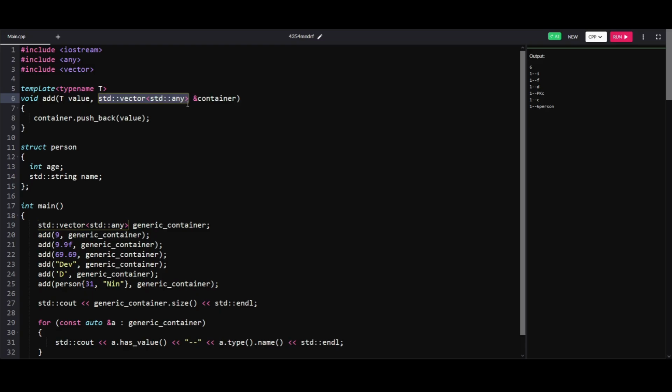One of the ways you could have used is a common interface, and you could make all your objects inherit from that interface, and then that way you can have a vector of the base class interface pointer type. So standard any definitely helps make your code much easier, and if you need to store values of different types in the same container, you can make use of it.